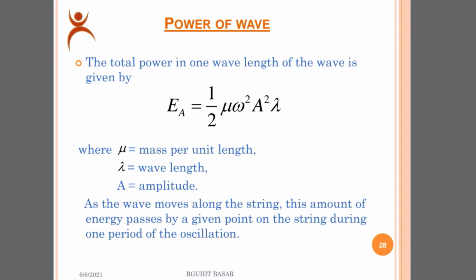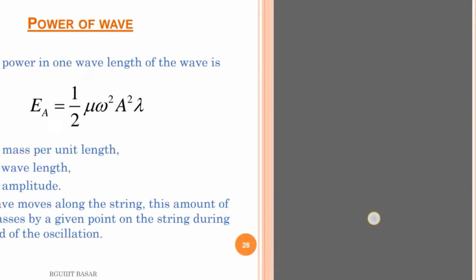Then go to understand power of a wave. As we know, we have many waves. Then we need to know how to calculate wave power. The total energy in one wavelength of the wave is given by E equal to 1/2 mu omega squared A squared lambda, where lambda is the wavelength, omega is the angular frequency, mu is the mass per unit length, and A is the amplitude. As the wave moves along the string, this amount of energy passes by a given point on the string during one period of oscillation. Then go to another slide.